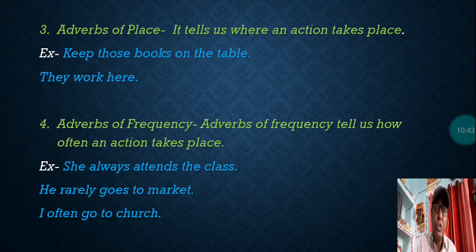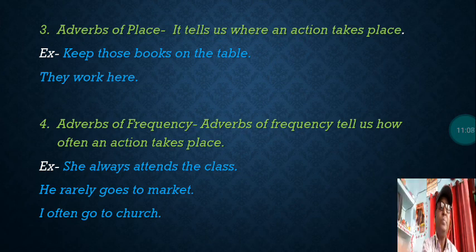I often go to church. So in this sentence, often is an adverb of frequency. Always in the first sentence, rarely in the second sentence, often in the third sentence. These are adverbs of frequency, which answer how often an action takes place.